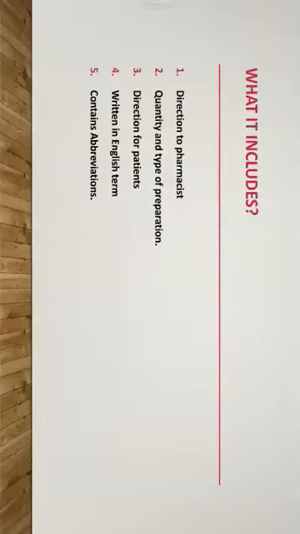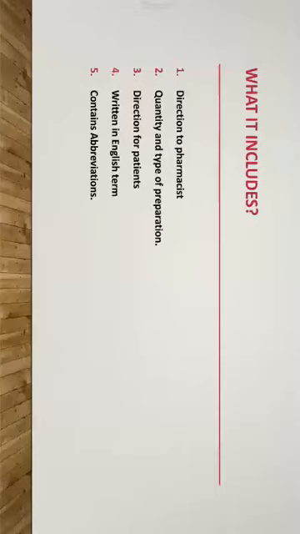Now what does it include? As we saw in the format, prescription contains a direction to the pharmacist. Second, it contains the quantity and type of preparation to be given to the patient. Third, direction for the patient: when the medicaments are to be taken, in what quantity, and at what time.